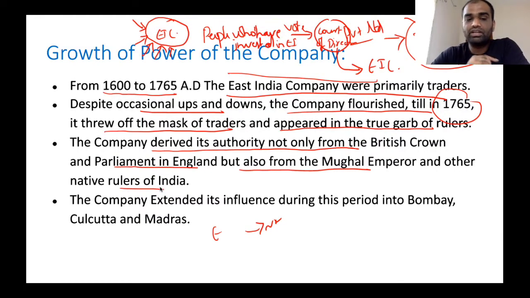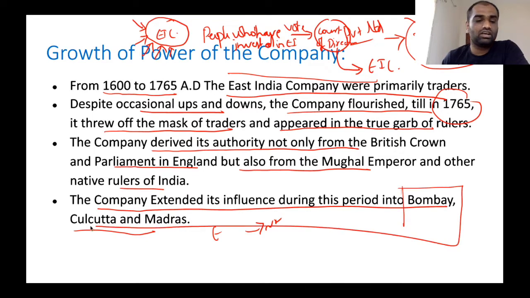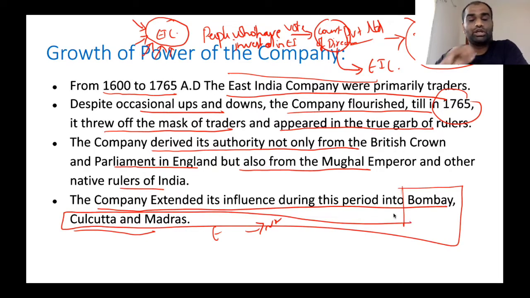Now, during this period, the company extended their trading influence into Bombay, Calcutta, as well as Madras. The English East India Company extended their trade influence into these three important regions of Bombay, Calcutta, and Madras. Now, only when their trade positions in these three areas came under threat did they become a political power.